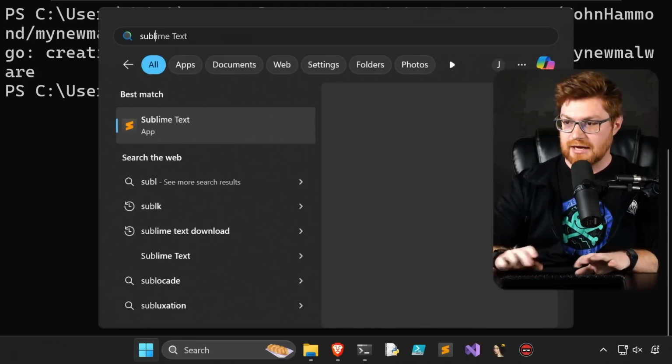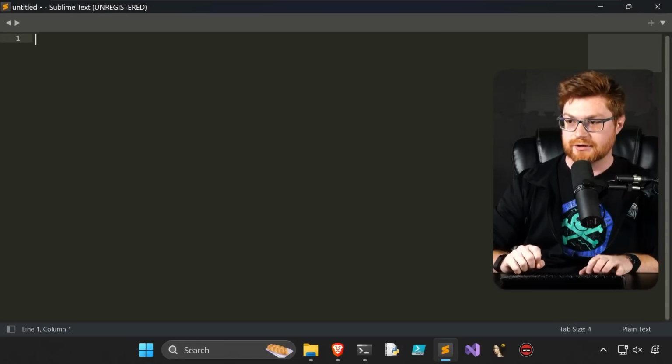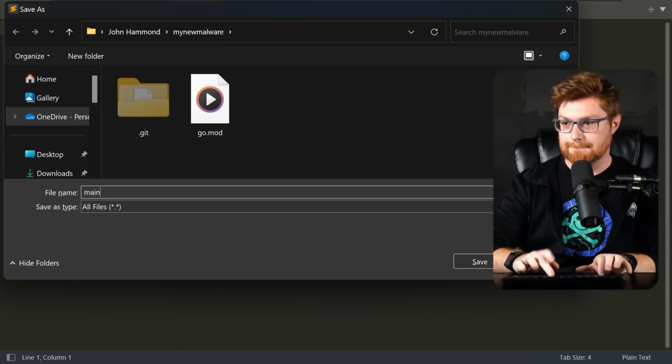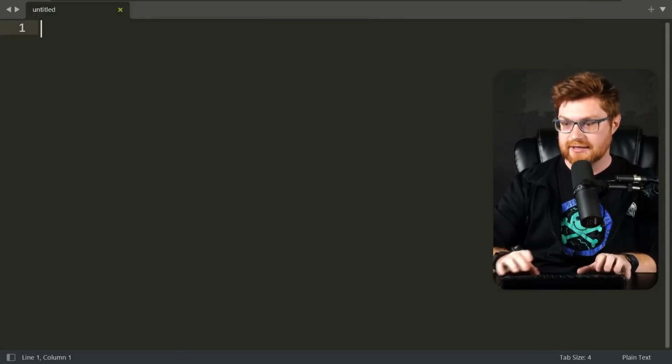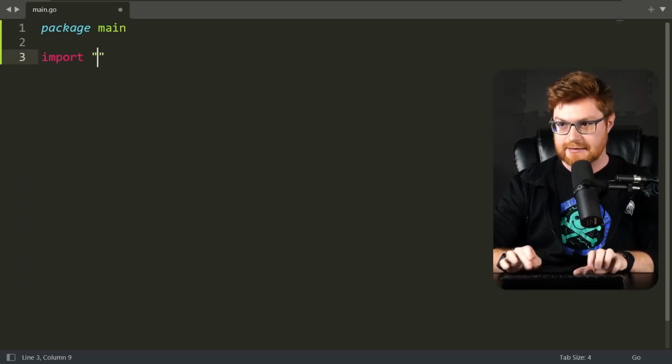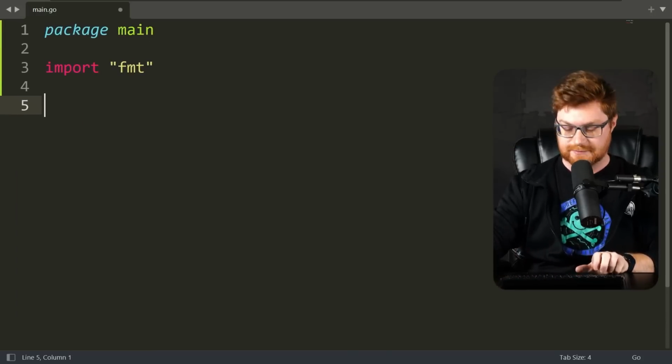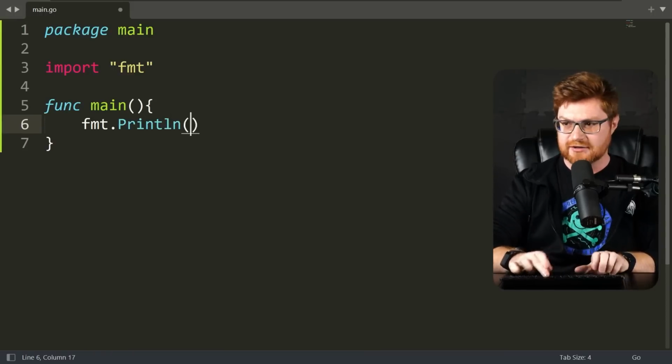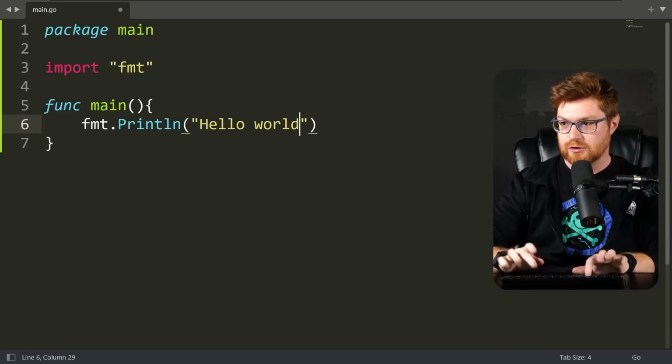Let me open up Sublime Text so I have a text editor to write some code in. Keeping it simple, let's just create a main.go file, and we'll create the package main. Let's import just a simple fmt for format. We can do some simple output. Let's create a main function, and let's do fmt.Println, hello world.